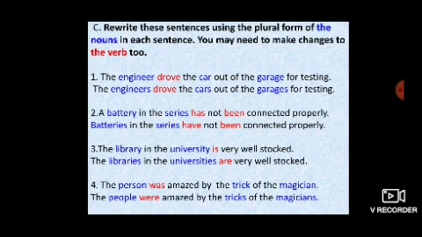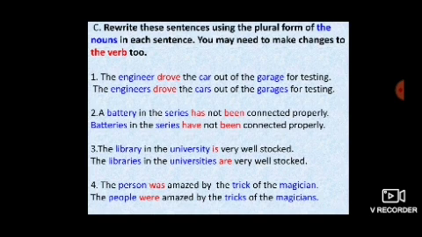As you can see in the first sentence, the engineer drove the car out of the garage for testing. Now the engineer is changed into the plural, the engineers. The car is changed into the cars. The garage is changed into garages. Now see, the verb drove is the same. The engineers drove the cars out of the garages for testing.